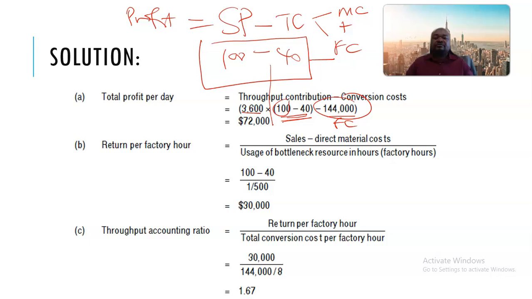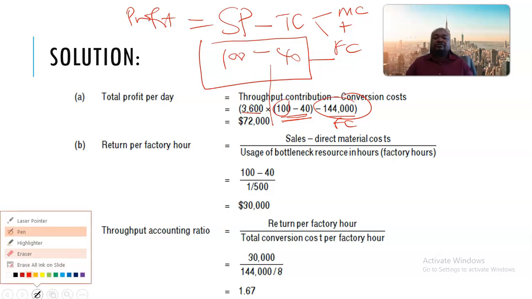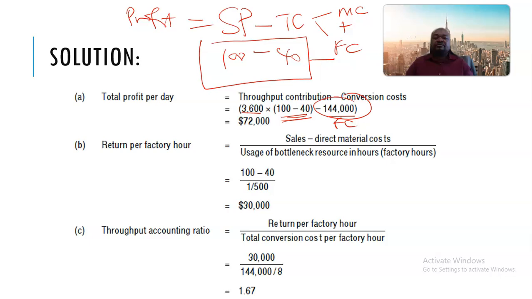You need to multiply that 60 by the total number of units so that you can match that resultant figure with the total conversion costs. So this is why we are going to deal with these items first. The multiplication first, and then we go to the subtraction.